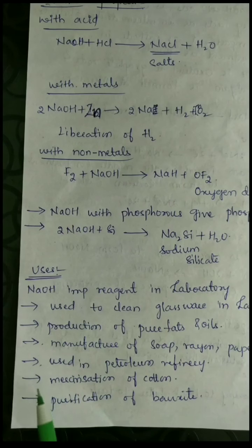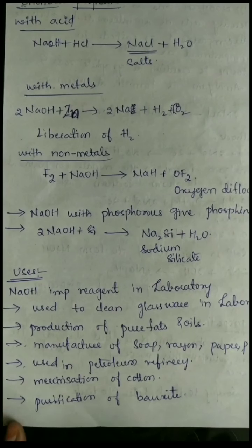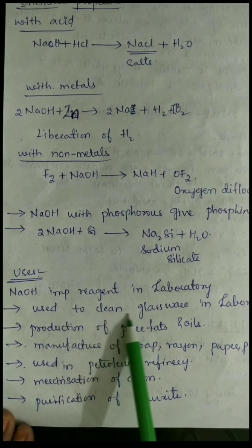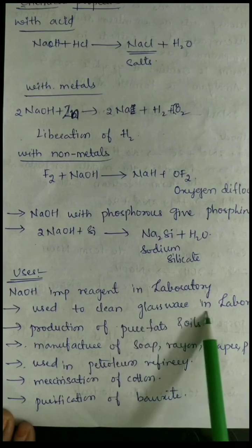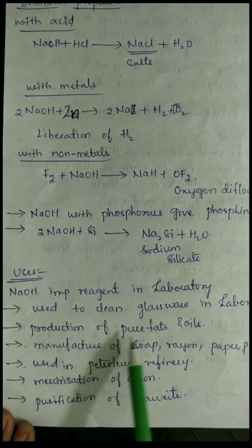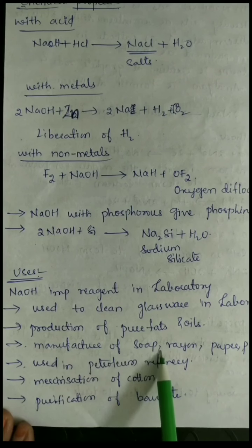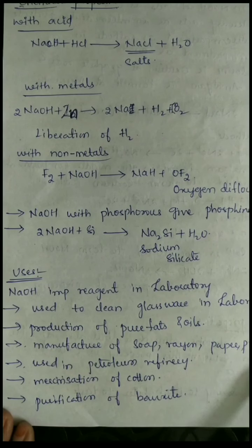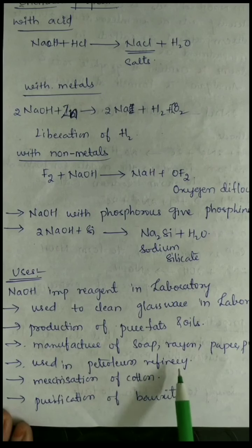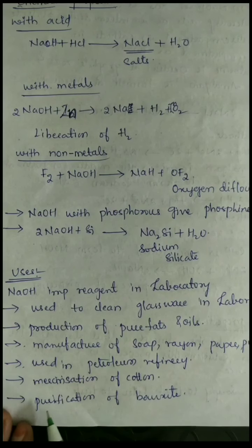These are the main important uses of NaOH.